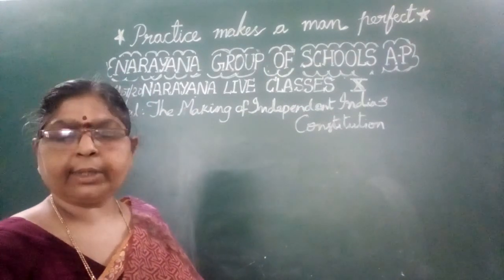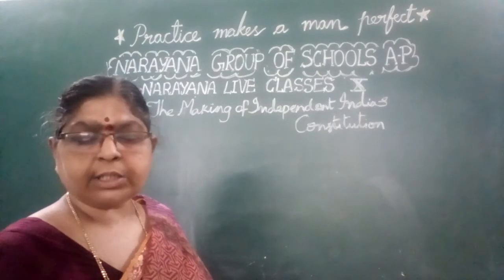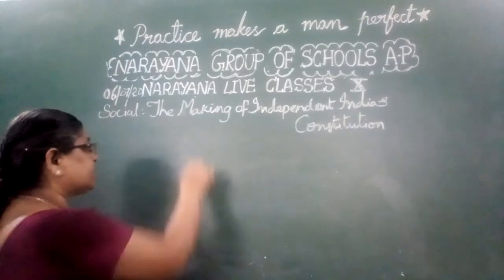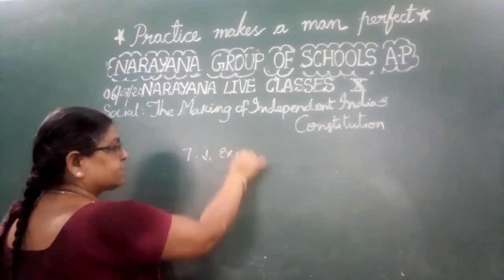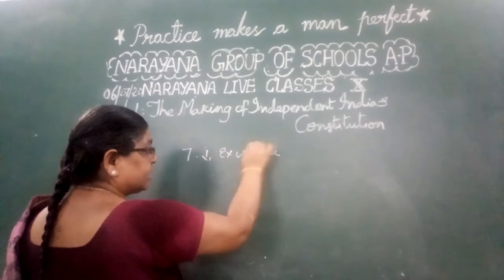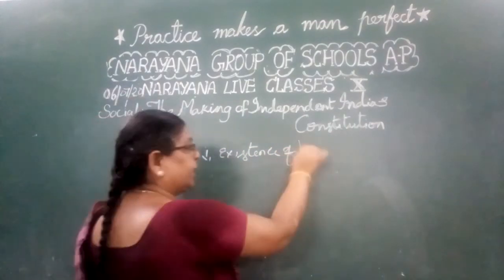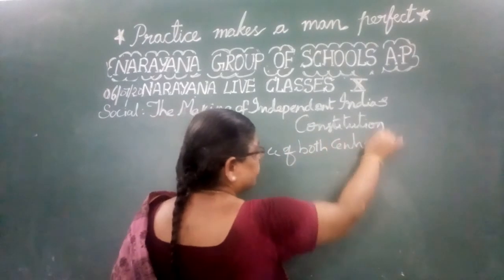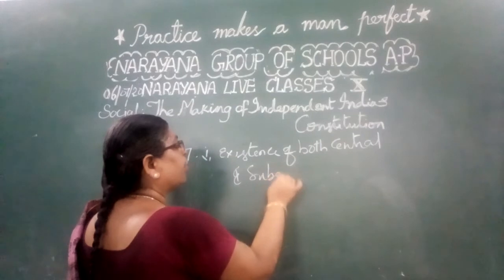Now we will learn one more question. What are the features of the federal constitution? See here, a federal constitution means the existence of both central and subsidiary polity. Both are there.